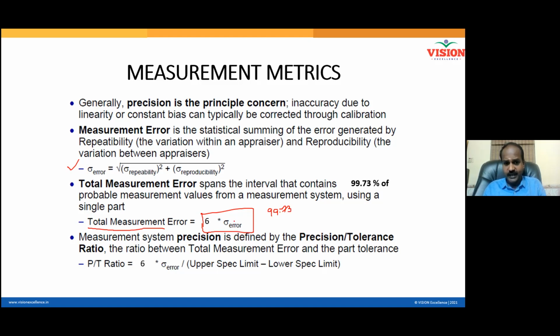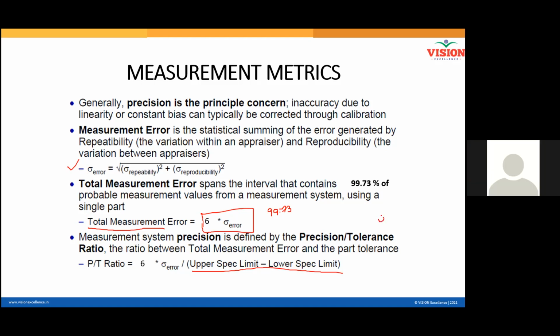This total error I want to compare with respect to the tolerance. Denominator is tolerance. What is tolerance? Upper specification limit minus lower specification limit. Hope all of you know what is upper specification limit and lower specification limit, right? Can somebody tell me the mathematical formula for upper specification limit? Maximum dimensions. X bar plus 6 sigma.